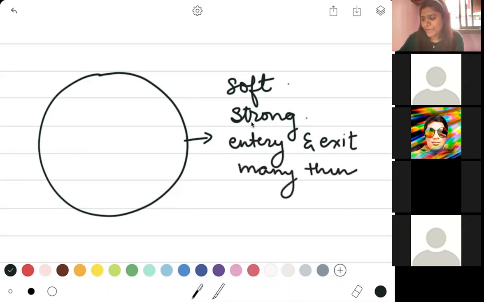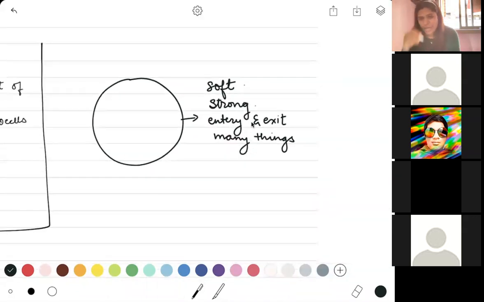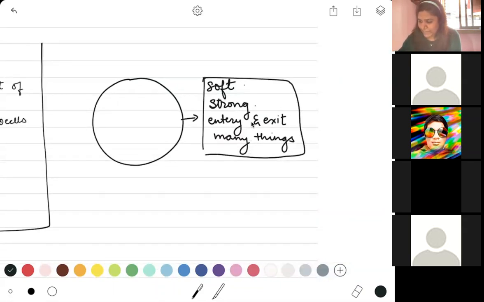Are you understanding what I'm saying? I'm saying that this boundary of the cell is very, very soft, is very, very strong, and it still allows entry and exit of certain things or multiple things. This structure altogether, I'm going to make a box for this particular part, and I'm going to say that this particular thing is called cell membrane.